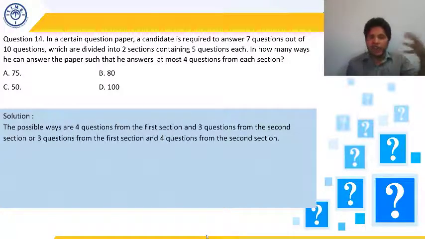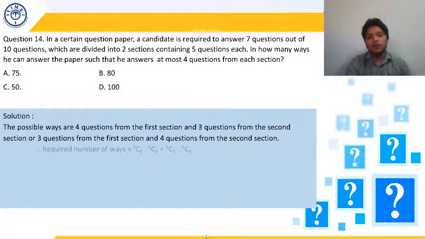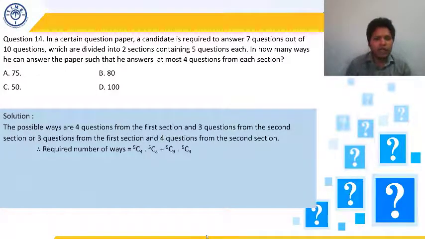He cannot answer 5 questions from one section and 2 from the other, because the condition is there that at most he can solve 4 questions from each of the sections. So that case is eliminated. So there are only 2 cases which are going to happen: 4 from one section and 3 from the second section, and vice versa, 3 from the first section and 4 from the second section. So in how many ways can he do that?